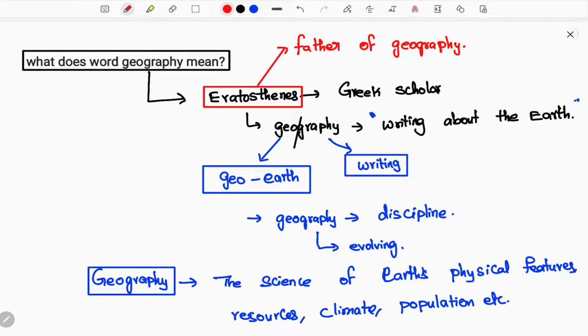Okay students, now you get an idea of how Eratosthenes has been awarded the title father of geography. What are his contributions to geography so that he is now called the father of geography? Eratosthenes calculated the circumference of the earth, and he also invented latitude and longitude. He was the person responsible for latitude and longitude for the usage of the map.